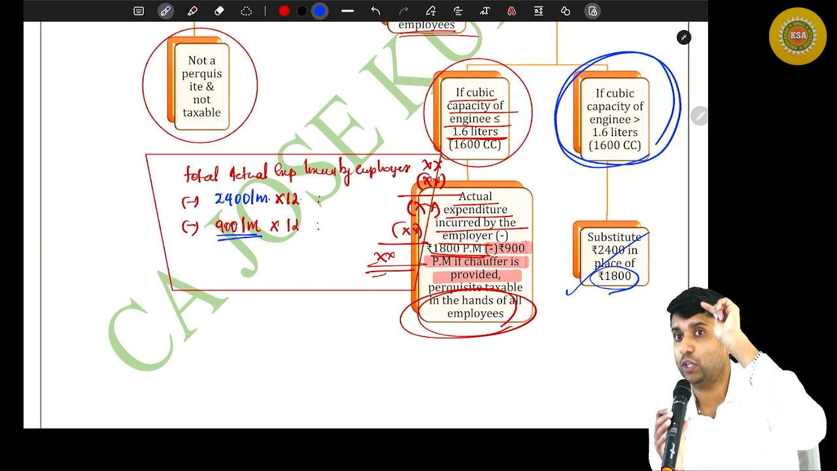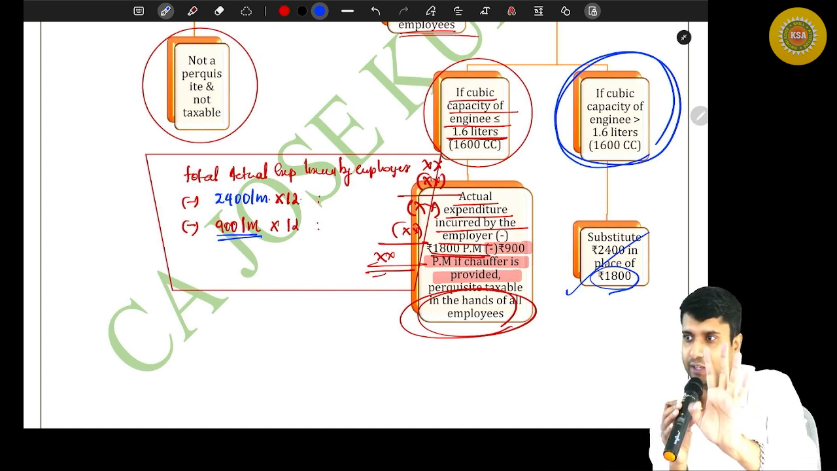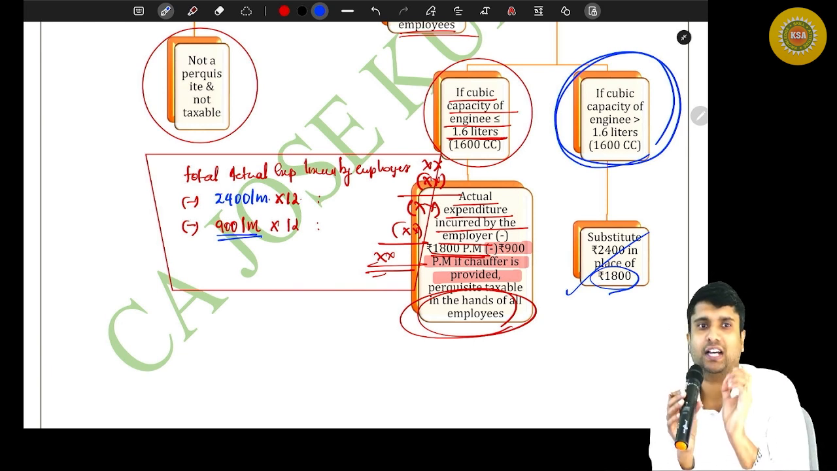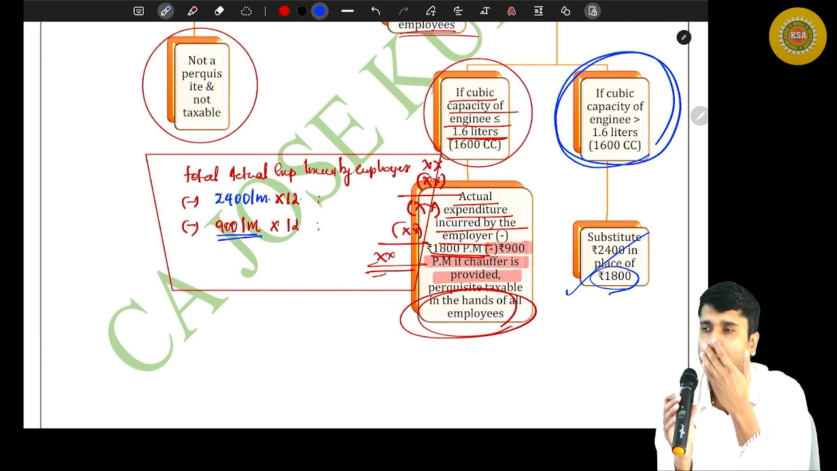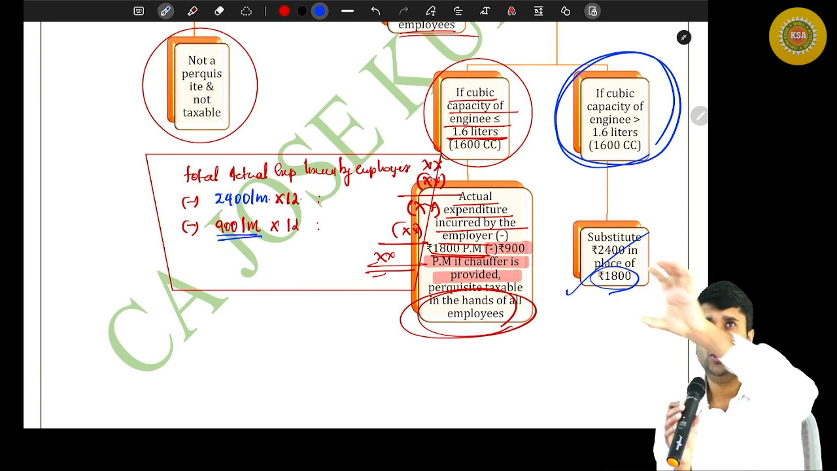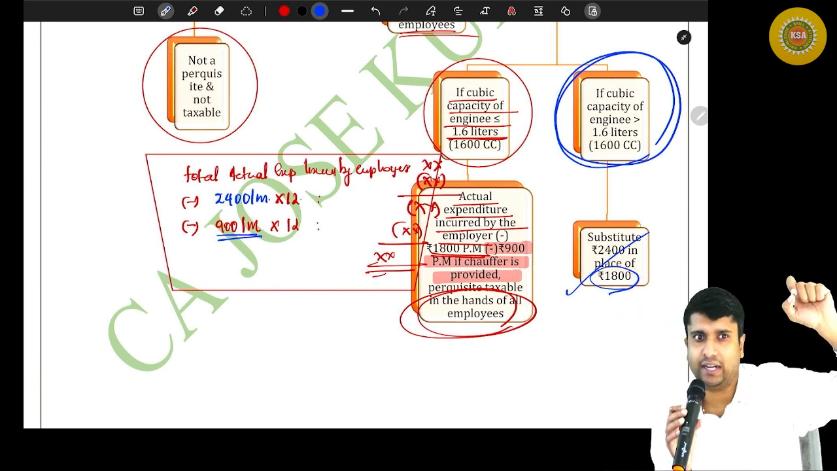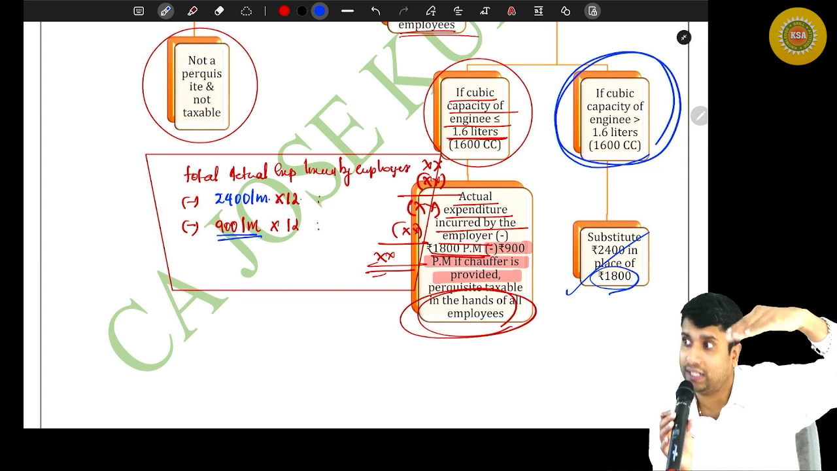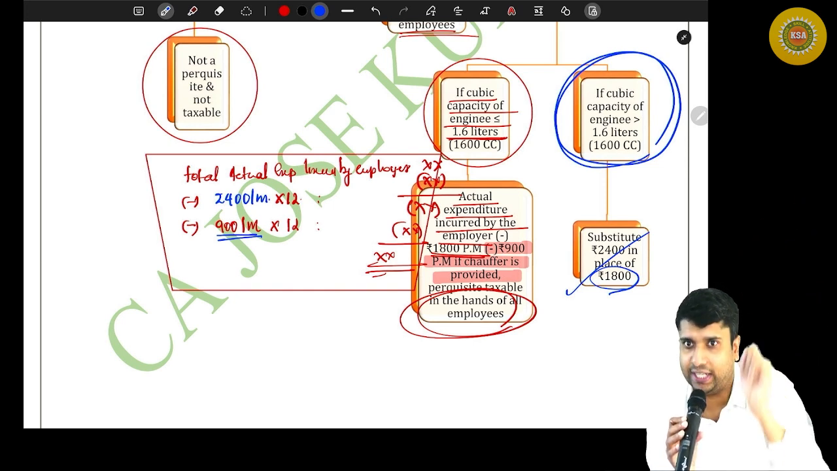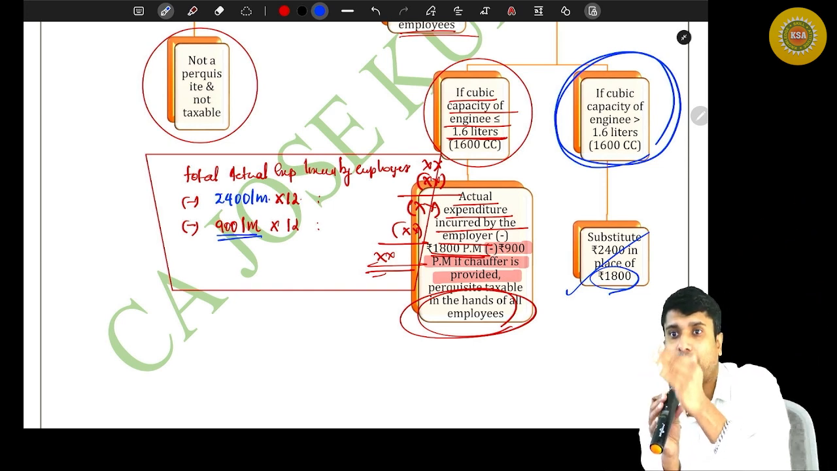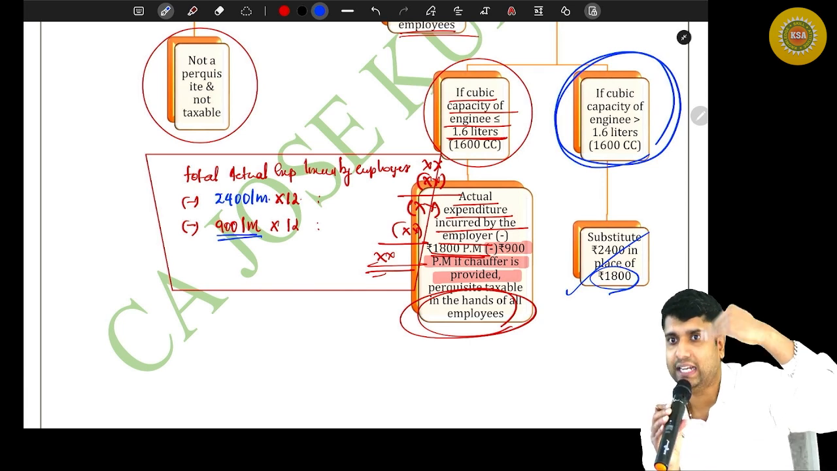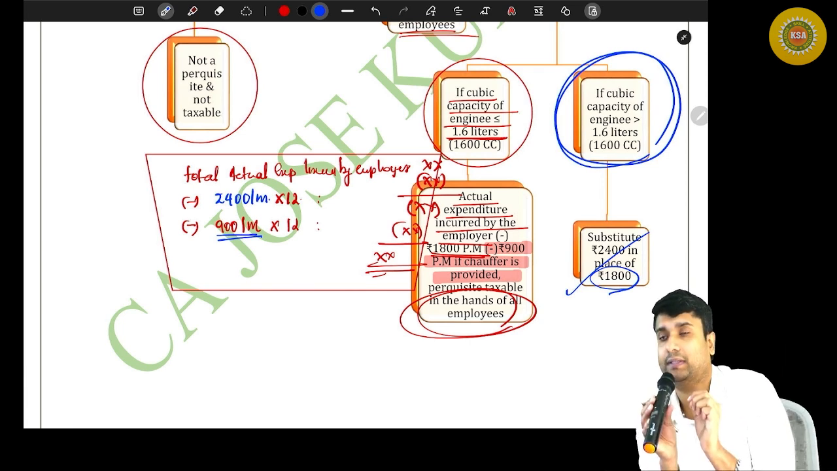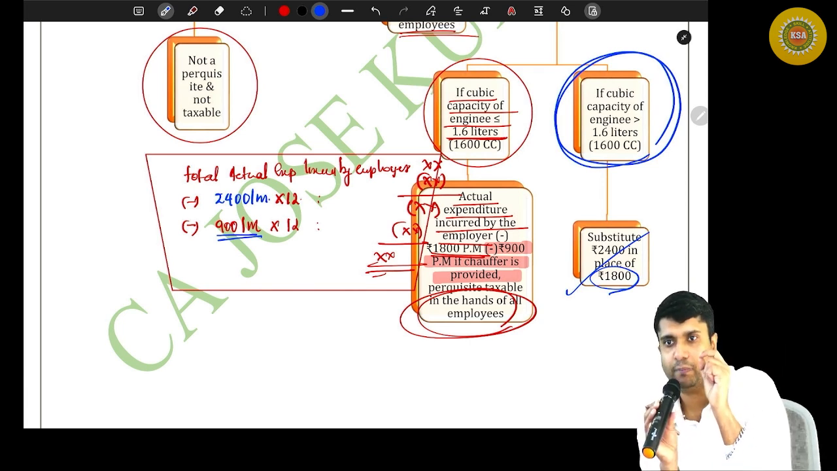You go find out the cubic capacity of the car. That will be given in your examination. If the cubic capacity of the car is 1.6 liters or less, you write the actual running and maintenance charges met by the employer. If a driver is there, include the driver's salary. Then you deduct 1,800 per month, and if there is a driver, an additional 900 per month.